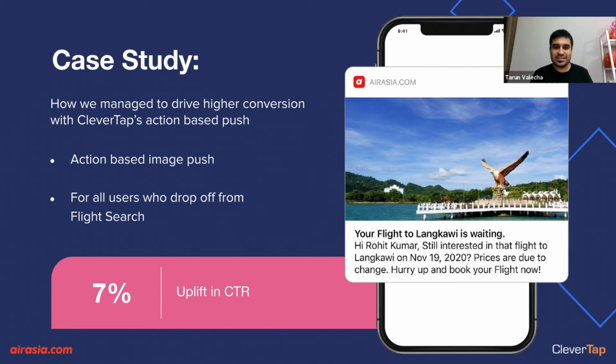This is one of the case studies which we recently did, and through this we have been able to drive higher conversion using CleverTap's action-based push. What is action-based push? Based on a certain event which a user has done, if another action is not done, we decide that a certain push notification is sent to those users, resulting in higher conversion. This is the simplest use case which I could think of, which could be actionable for a lot of users, and this really worked for us. We actually got a 12% increase in conversions. I think the number has been updated. The latest number is we got a 12% uplift in conversion because of this.